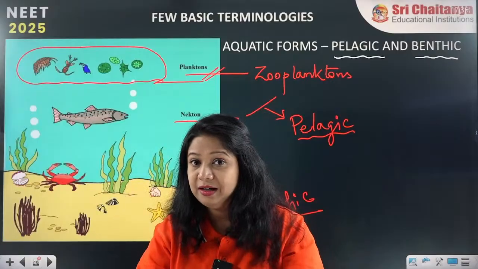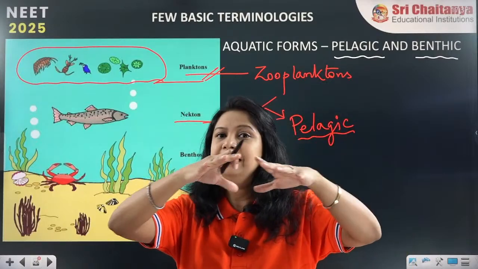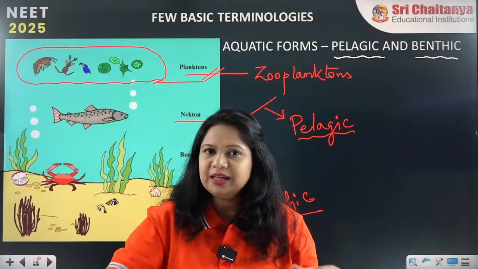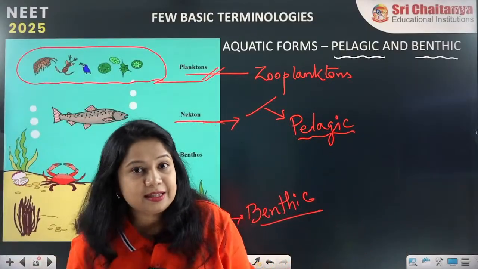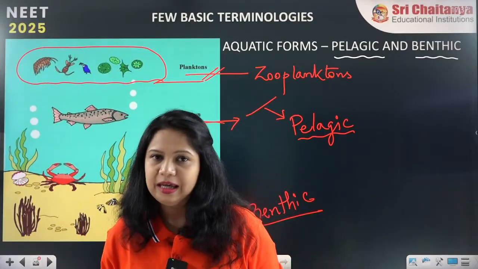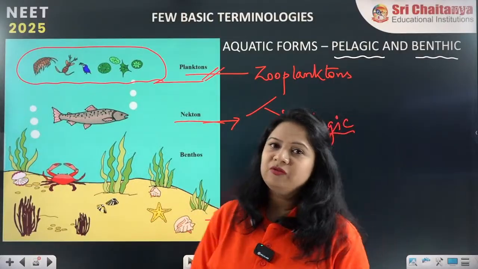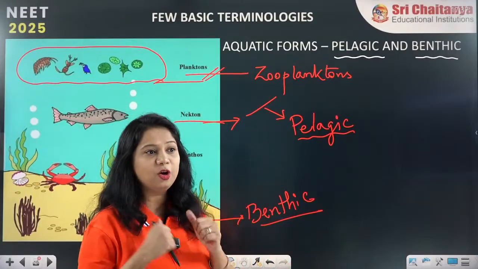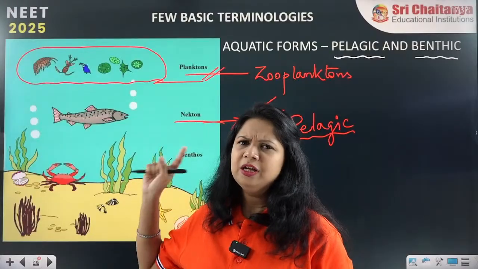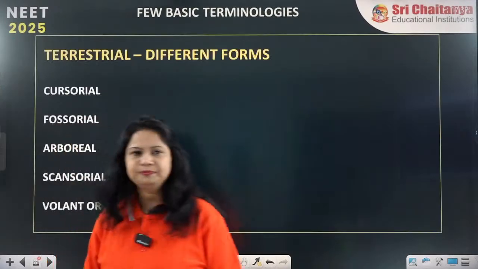So the organisms living on the bottom are benthic, and those living on the upper layer are pelagic. And in pelagic also, if they are not actively swimming and are just flowing with the current, they are zooplankton. And if they are actively swimming, like a bony fish or any kind of small fishes, they are nekton. Both plankton and nekton form the pelagic. Alright, I hope this helped you a lot, and I can assure you this information will help you many times. Trust me, you are going to see the word pelagic a number of times.